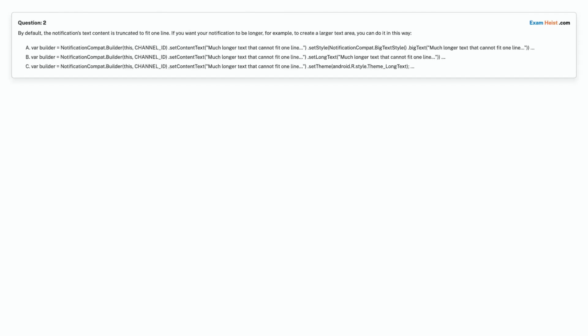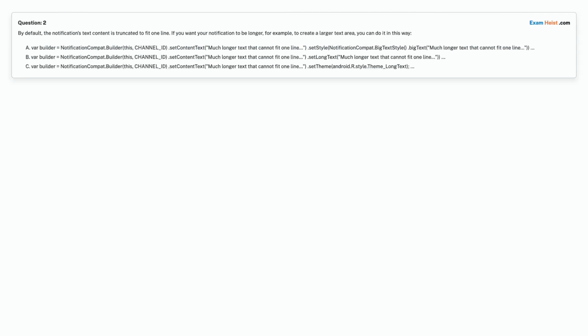Question 2. By default, the notification's text content is truncated to fit one line. If you want your notification to be longer, for example, to create a larger text area, you can do it in this way. Option A. var builder = NotificationCompat.Builder(this, CHANNEL_ID).setContentText("Much longer text that cannot fit one line...").setStyle(NotificationCompat.BigTextStyle().bigText("Much longer text that cannot fit one line...")).